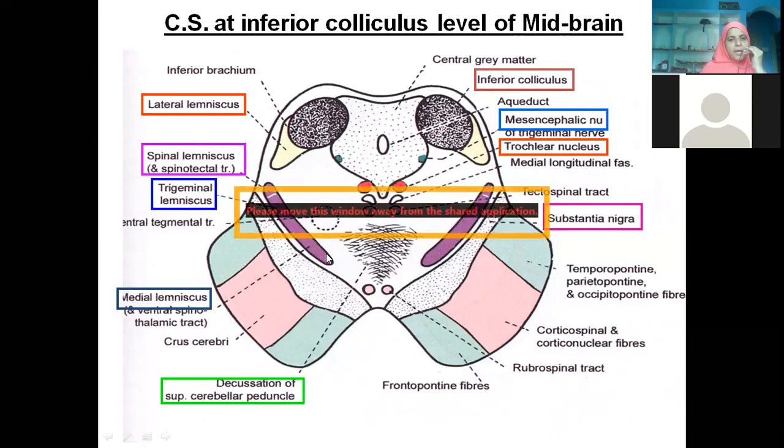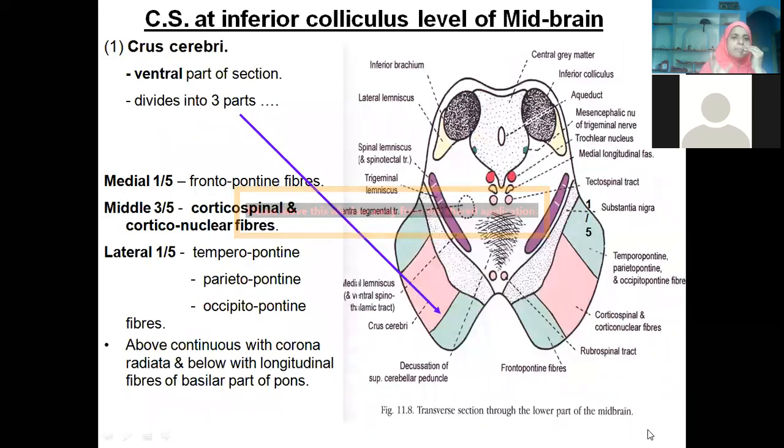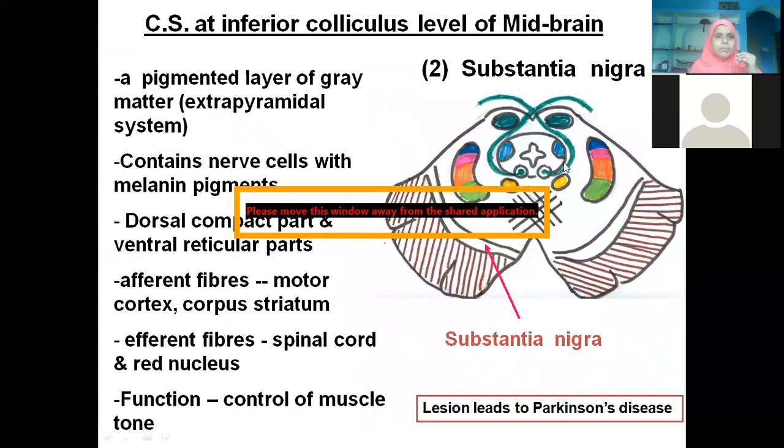The ascending tracts: we have MTSL. What are those? Medial lemniscus, trigeminal lemniscus, spinal lemniscus and lateral lemniscus, medial to lateral. Lemnisci means bundles. Again, there is no change in the crus cerebri, the cerebral peduncles. Same subdivisions: medial one-fifth, middle three-fifths, and lateral one-fifth. So this is the inferior colliculus, this is the cerebral aqueduct, and the periaqueductal gray.